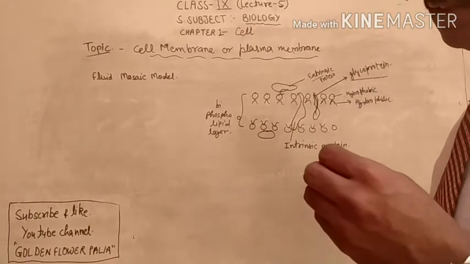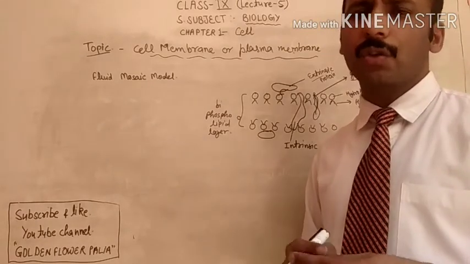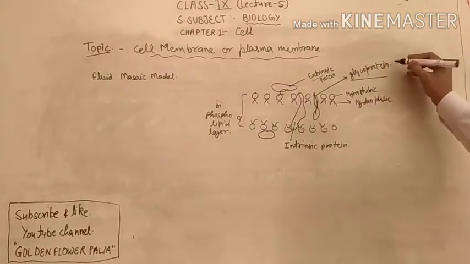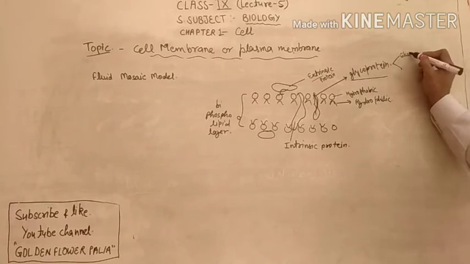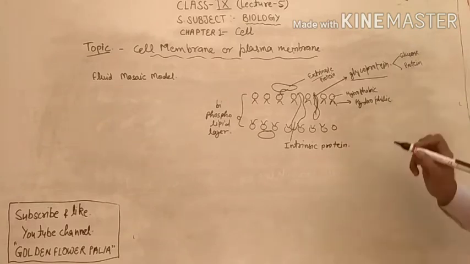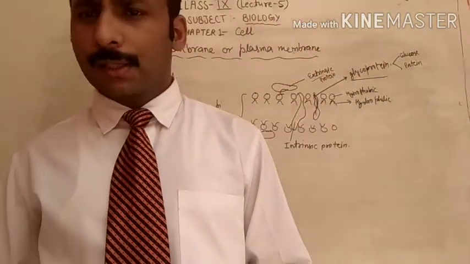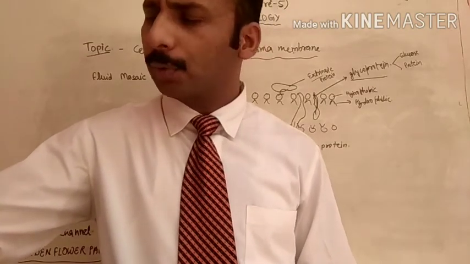Now what is this glycoprotein? Glycoprotein is a special type of protein which is a combined structure of glucose or carbohydrate and protein. So that is why they are called glycoprotein, glucose plus protein. Due to the combined structure of glucose and protein, this is called glycoprotein.